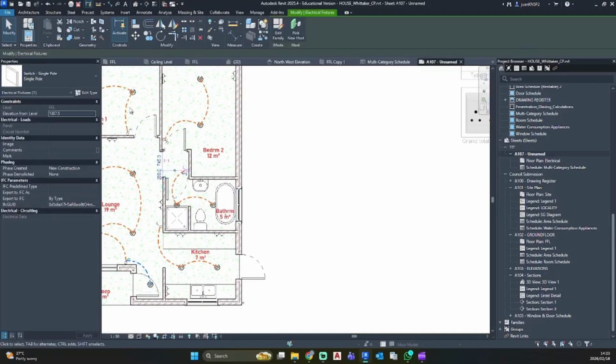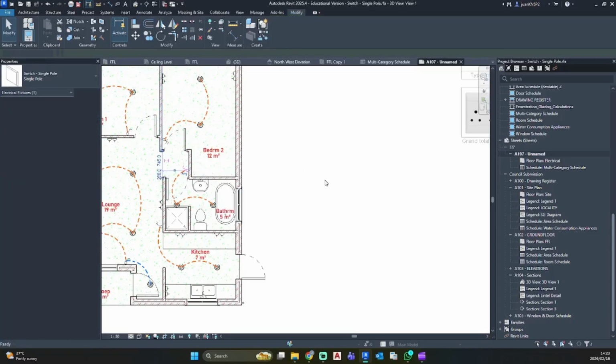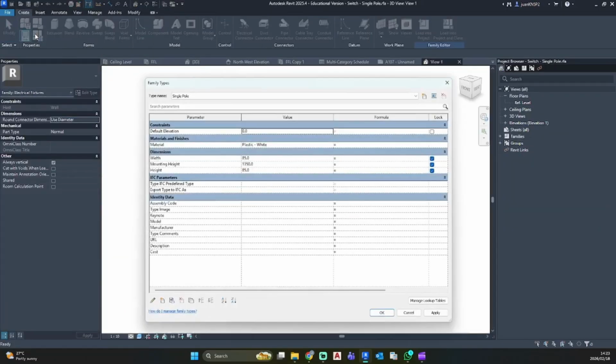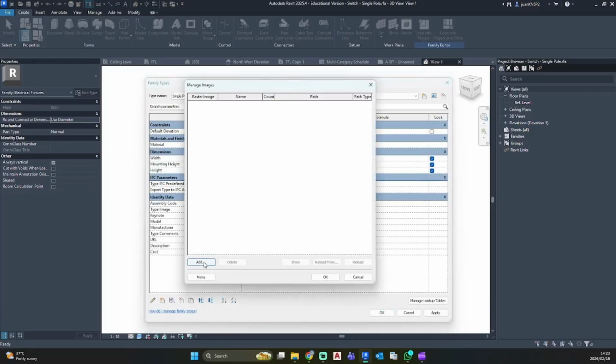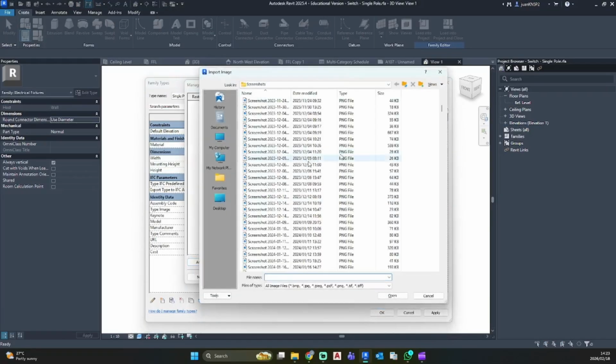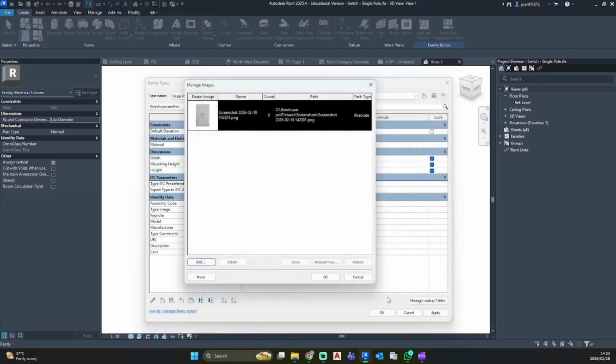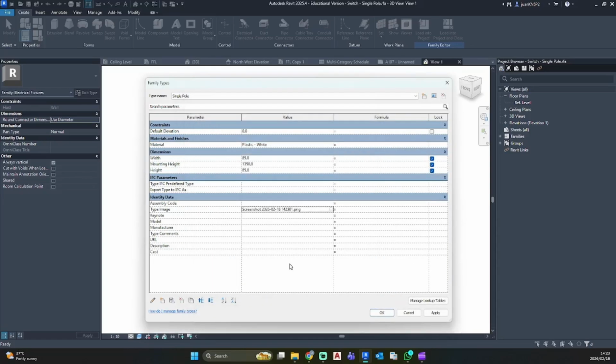I'm going to select my single switch, edit family, go into my properties, and select this one, add, going all the way down. Okay. And the cost on this is 49 Rand.